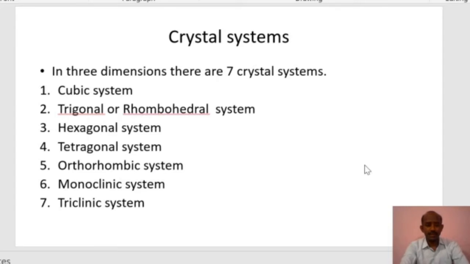So in 3 dimensions, there are 7 crystal systems, but in 2 dimensions there are only 5 crystal systems. The 7 crystal systems are the cubic system, trigonal or rhombohedral system, hexagonal system, tetragonal system, orthorhombic system, monoclinic system and triclinic system. So there are 7 types of crystal system. What are the differences among these crystal systems? We have to study that now.